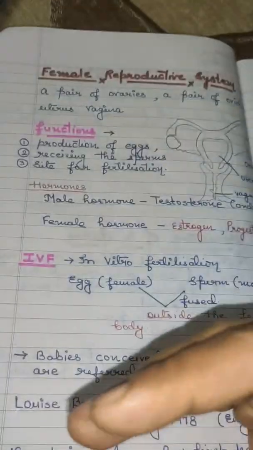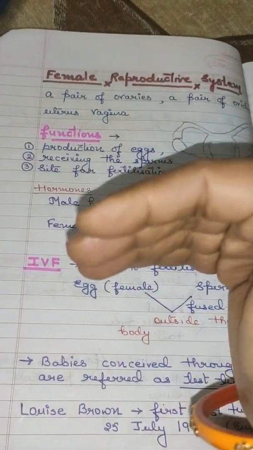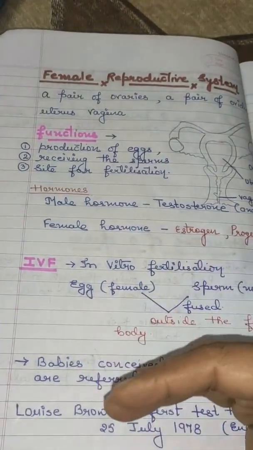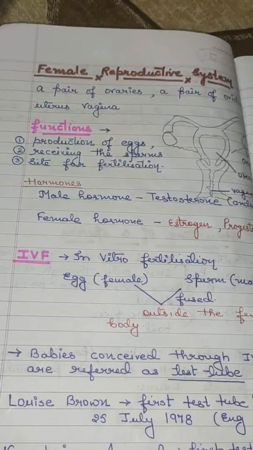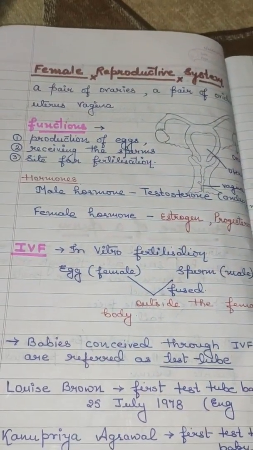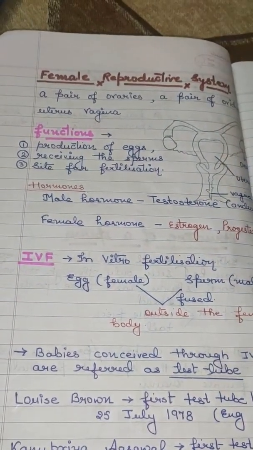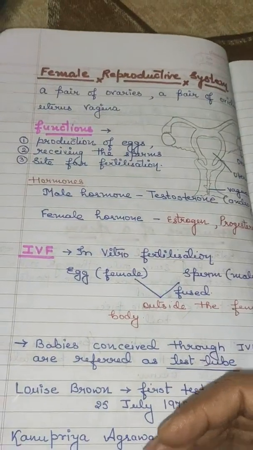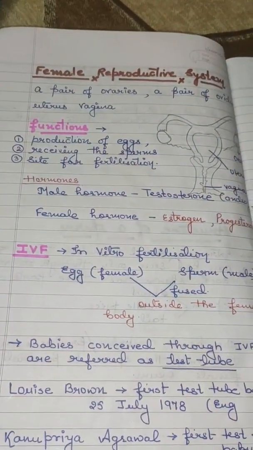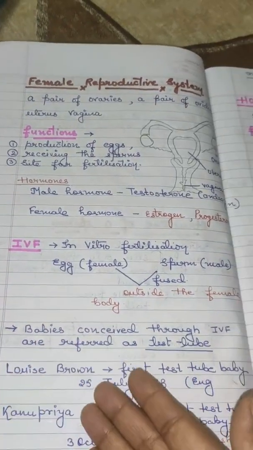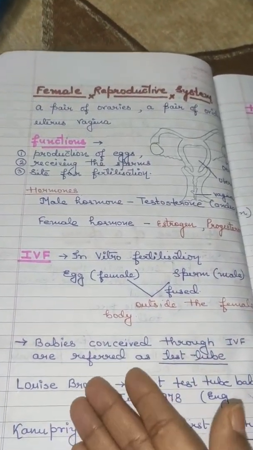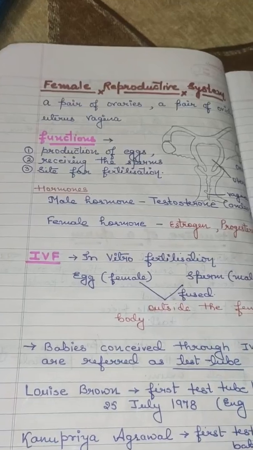Then the zygote develops externally. It is planted or injected in the female body by some medical technique. The offspring formed after this method is known as test tube baby, or the babies conceived through IVF are referred to as test tube babies.